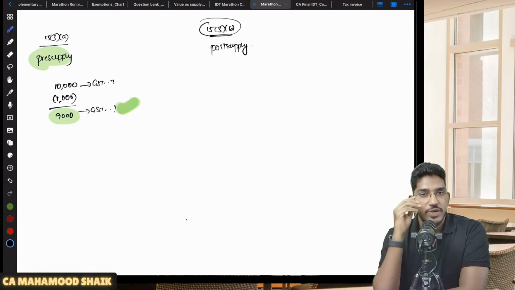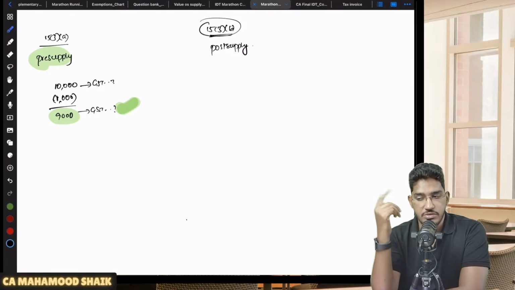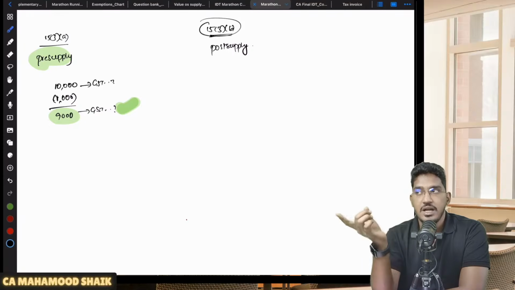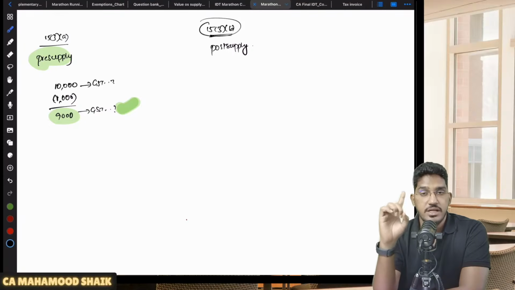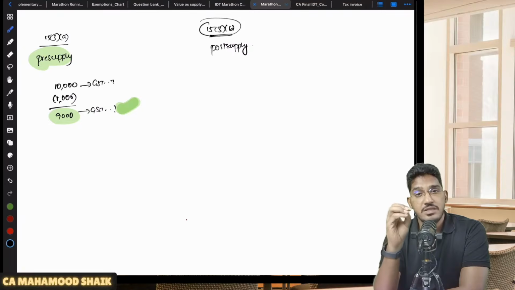So if I have to give you a few examples of the post-supply discount, there is cash discount, which you might have read about. The supplier will sell the goods on credit basis. He will say, if you come back and make me the payment within 15 days, I will give you 2% discount. So at the time of making supply, he did not give the discount. But later when the recipient comes back and makes the payment within that specified time limit, then he will give the discount. So this is one example.